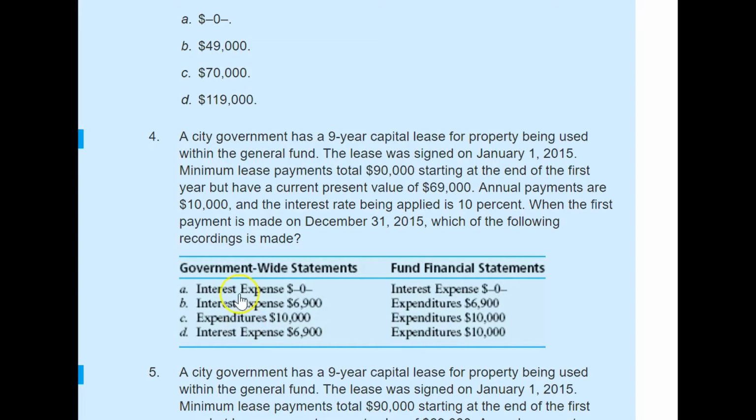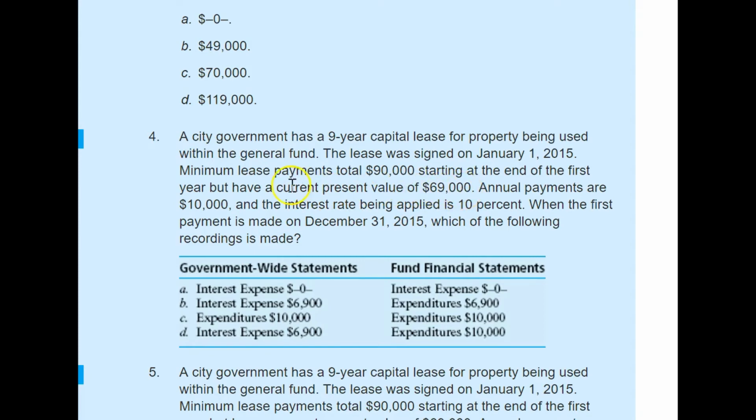So if you look at government-wide financial statements, you need to record the interest expense. And what will be the interest expense? We usually calculate the interest expense based on the total amount of your obligations or liabilities. Here they didn't make any payment at the beginning of their contract. They made their first payment on December 31st. That means they actually owe the whole amount, $69,000.